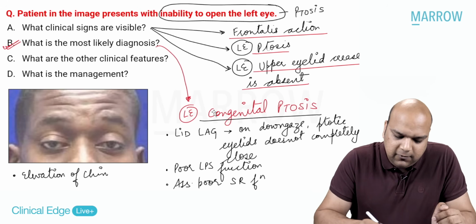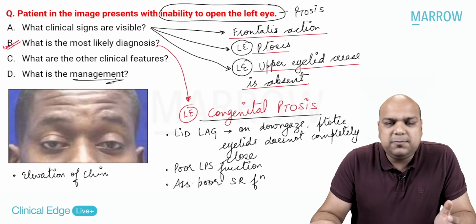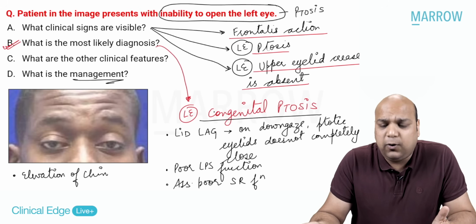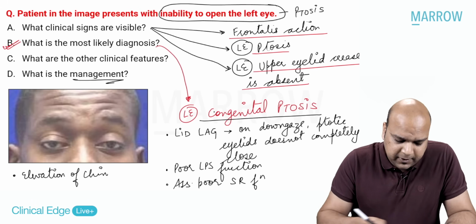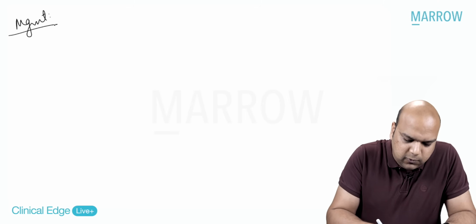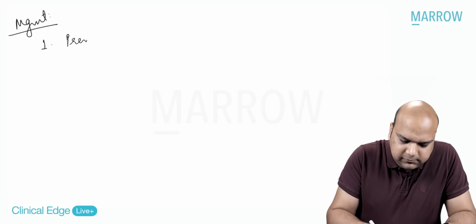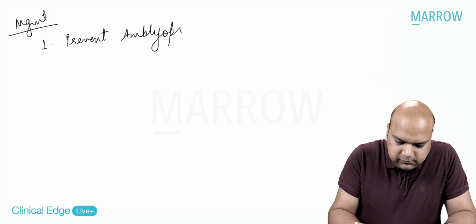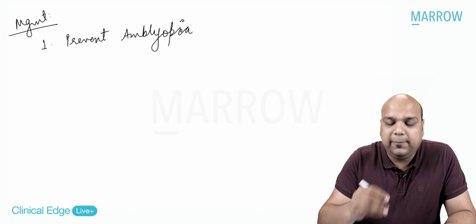Okay. Now, what is the management? They're basically asking you what is the management of congenital ptosis. So the first thing in management that I need to do is prevent amblyopia. Which type of amblyopia can occur?